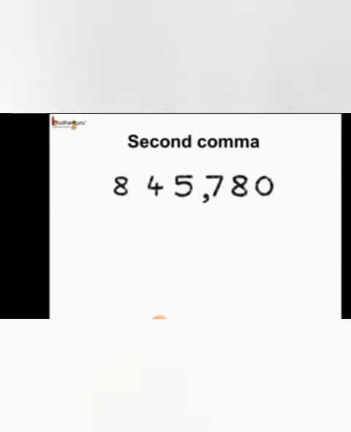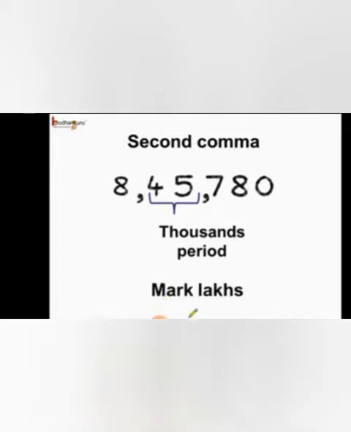Next, if we talk about the second comma, where does it come? We know the first comma marks the thousands and is placed after the units period. After the units period we have the thousands period. So the comma is placed after the thousands period, and it marks how many lakhs. So here we have 8 lakhs, and if we read the number, then it is 8,45,780.